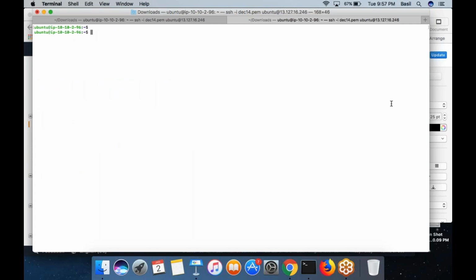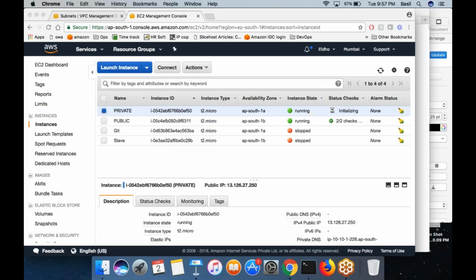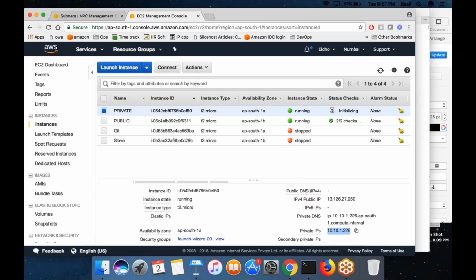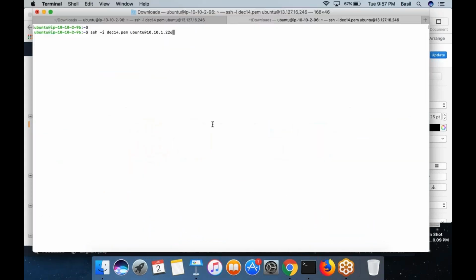Then I can run the SSH command, ssh -i December 14.pem ubuntu@ then the IP address of the private machine. Which IP address should I use? Should I use the private IP or the public IP? Definitely the private IP, right? So this command I can run from the public machine.